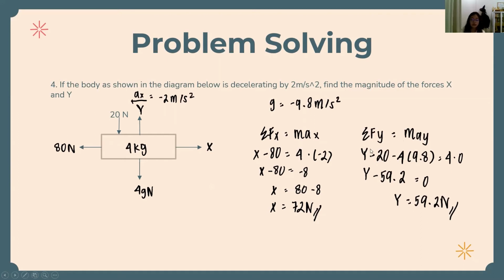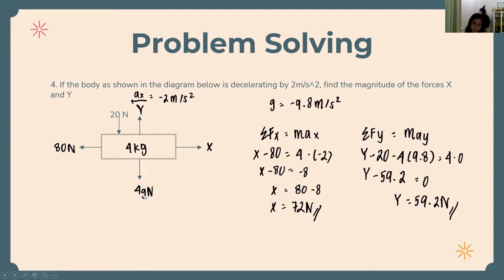Now for the y-axis, or sigma Fy, we can say that sigma Fy equals ma y. So there's an external force in here, so y minus 20 minus 4 times 9.8, because this is the weight, right, the W, so we multiply it by the gravitational force.